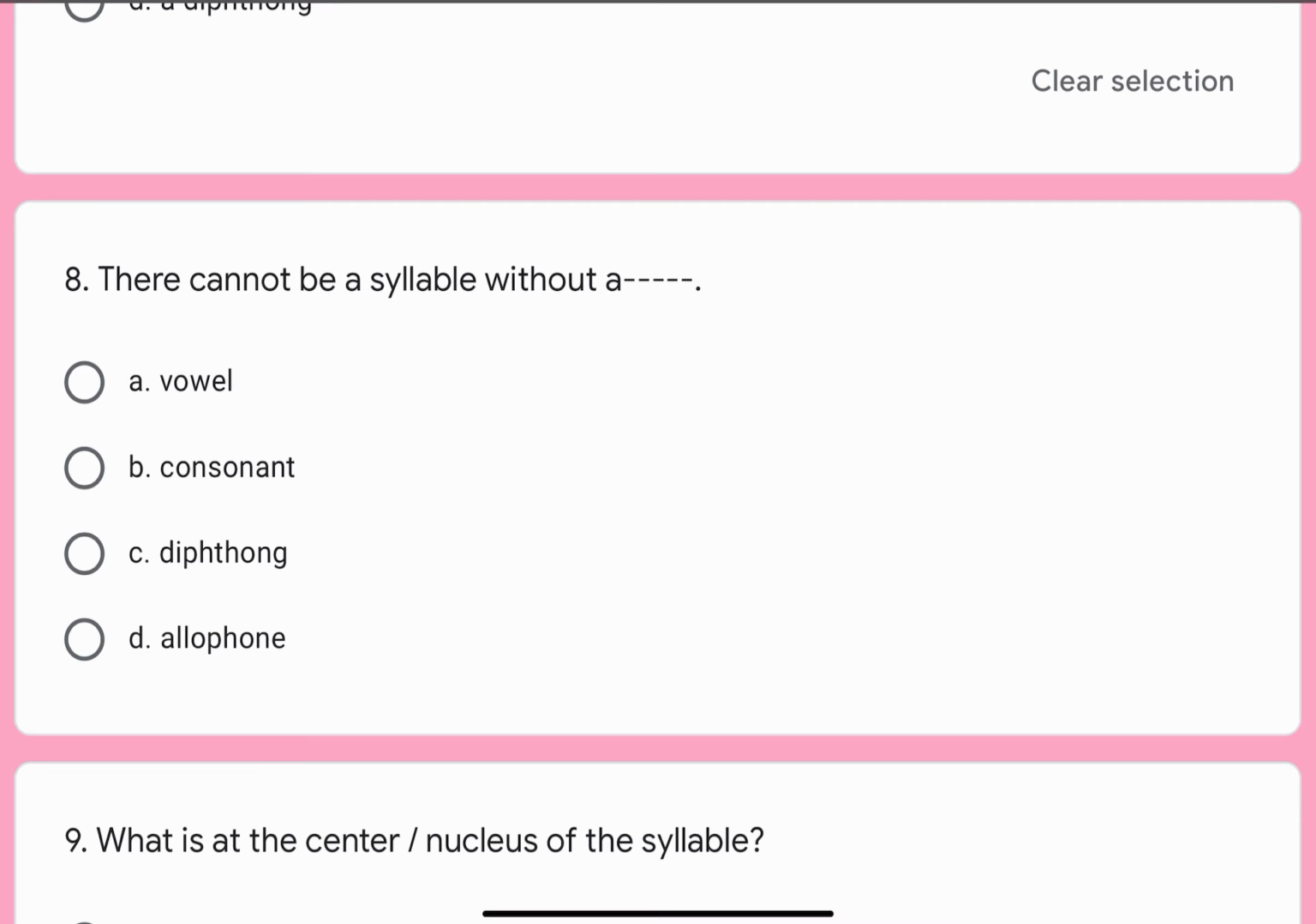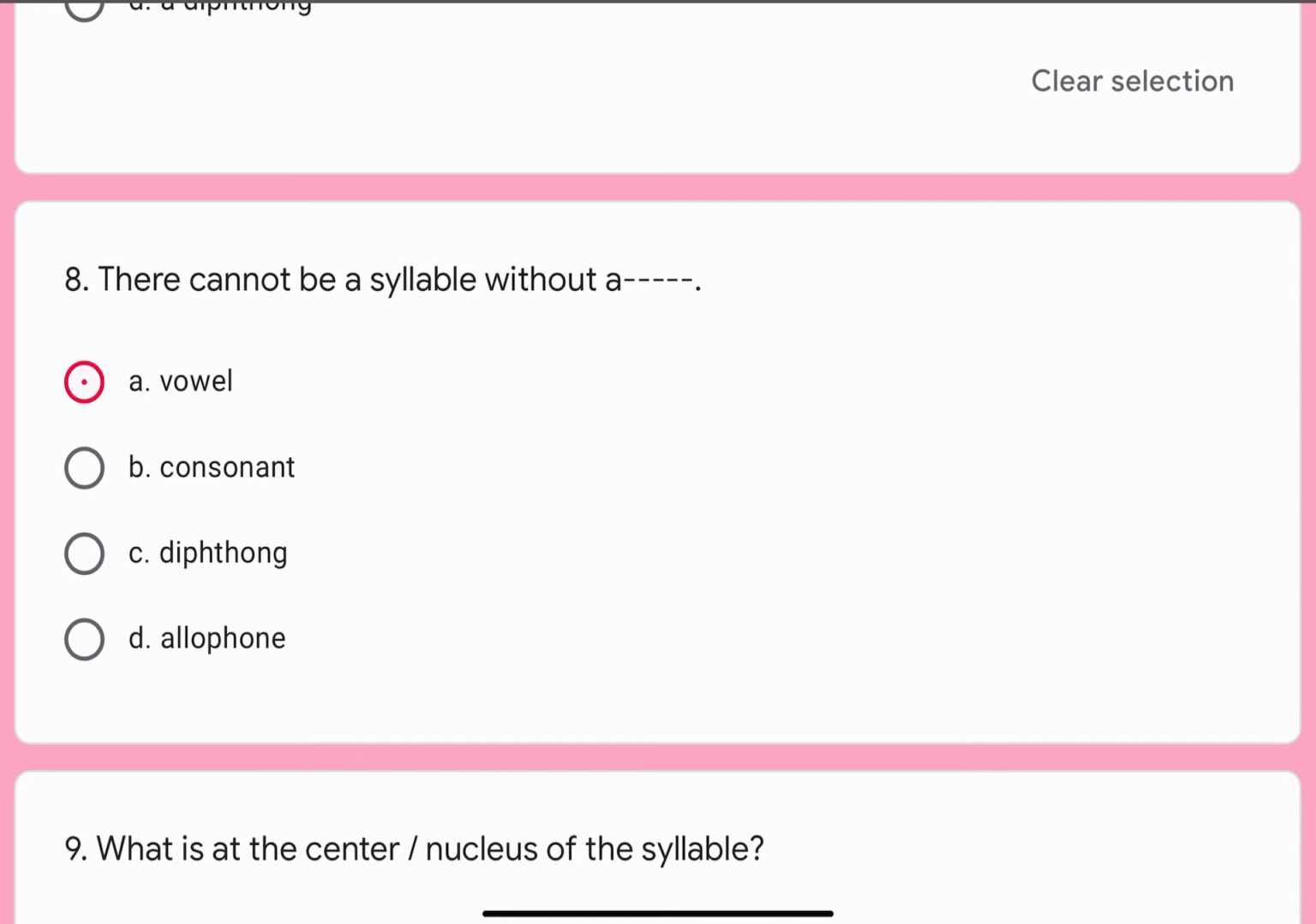Question number 8. There cannot be a syllable without a dash dash. Options are A. Vowel, B. Consonant, C. Diphthong, or D. Allophone. Correct option is A. Vowel.